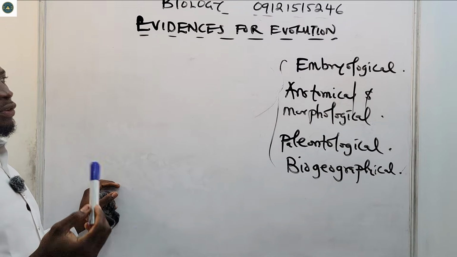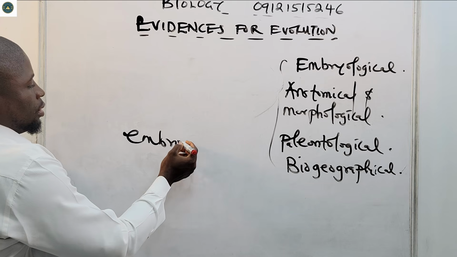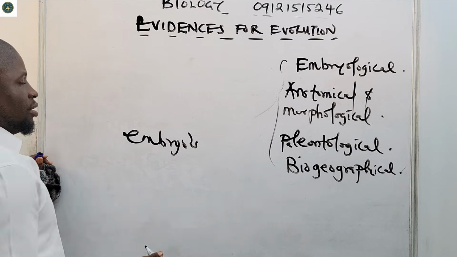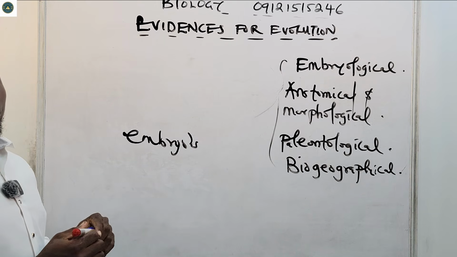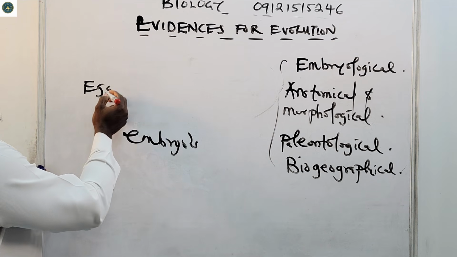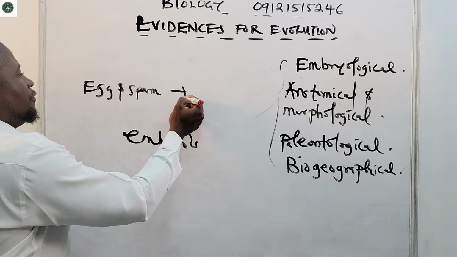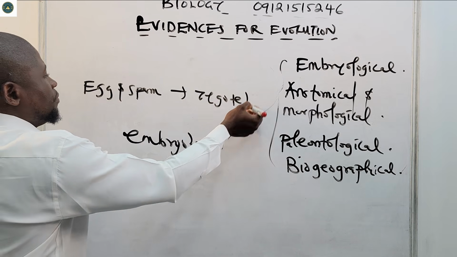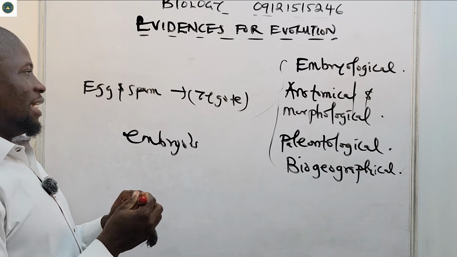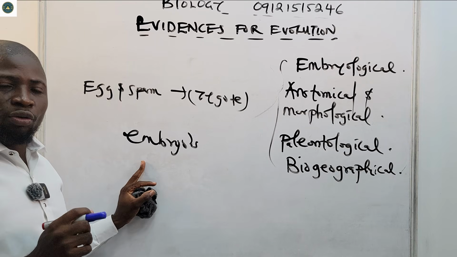So if you take a look at embryos, you see evidences of evolution. During fertilization, when the egg and the sperm fuse together to form the zygote, you discover that there are a lot of evidences that point to evolution.